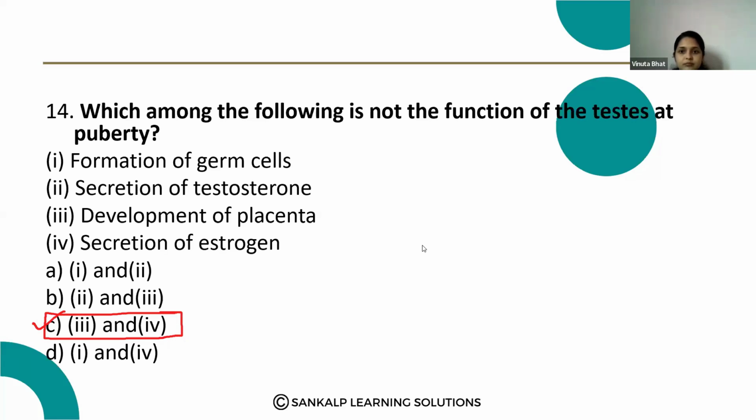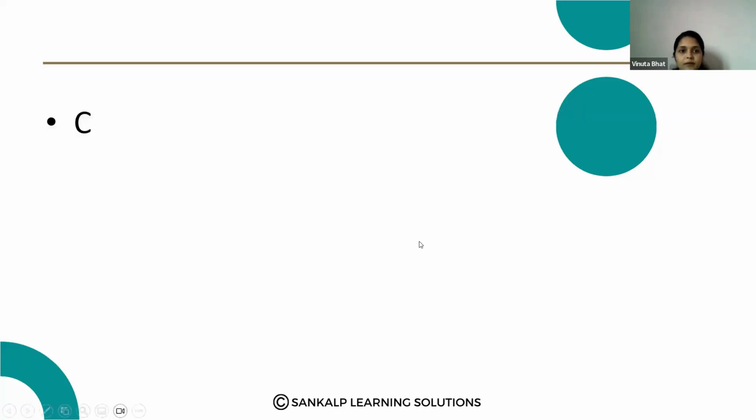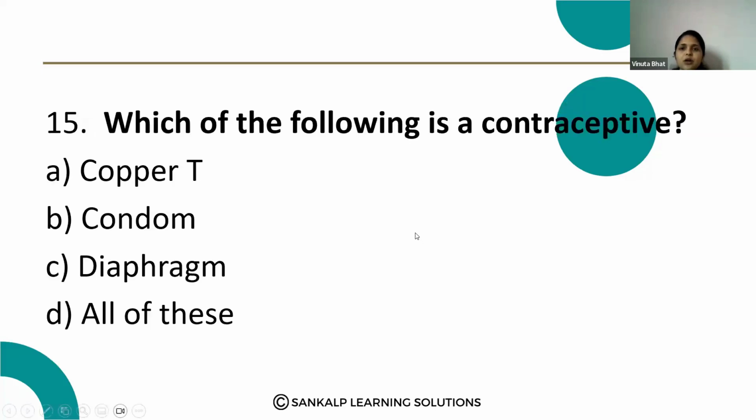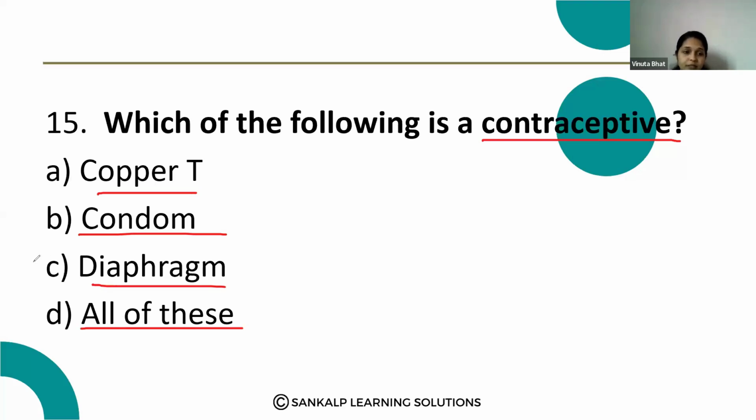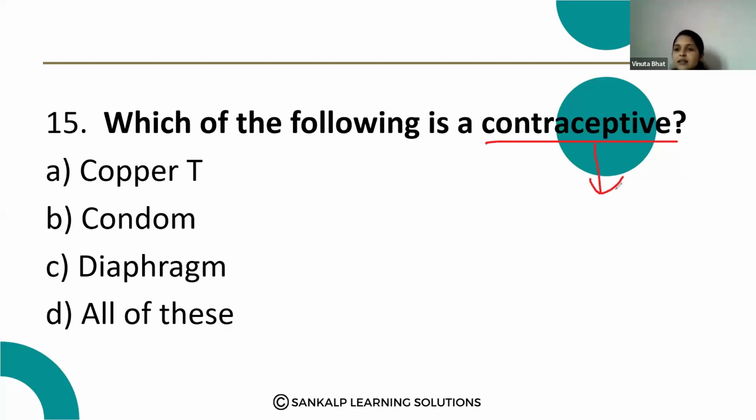Next question. Which of the following is a contraceptive? Contraceptive means which are used to prevent the pregnancy. Option A, copper T. Option B, condom. Option C, diaphragm. Option D, all of these. Yes, copper T, condom, diaphragm, these all are used as a contraceptive means to prevent the pregnancy in a different method. Okay, so the correct answer is all of these.